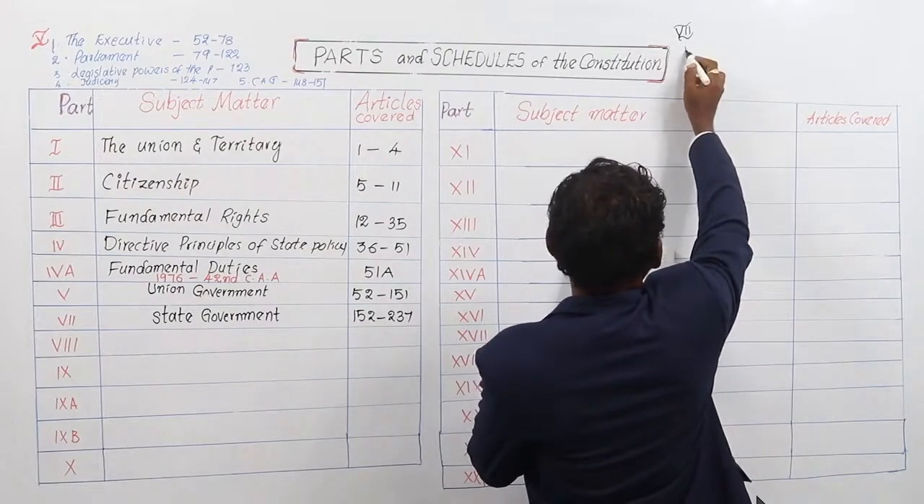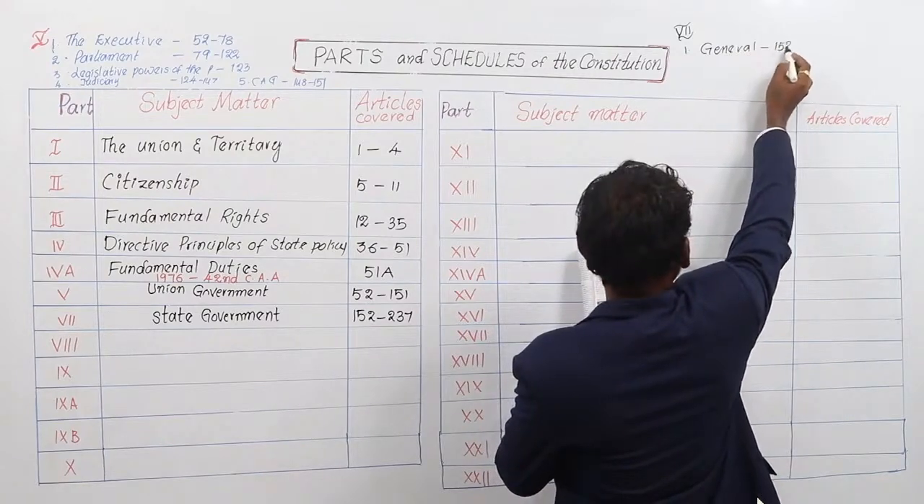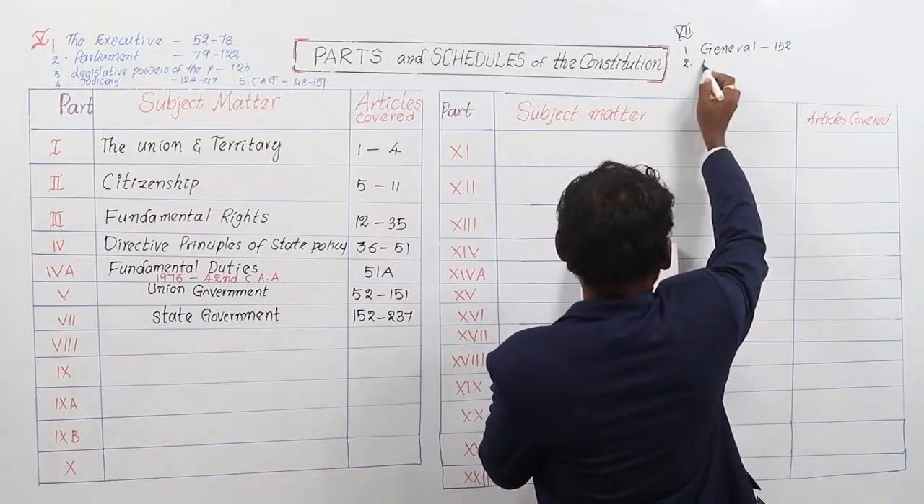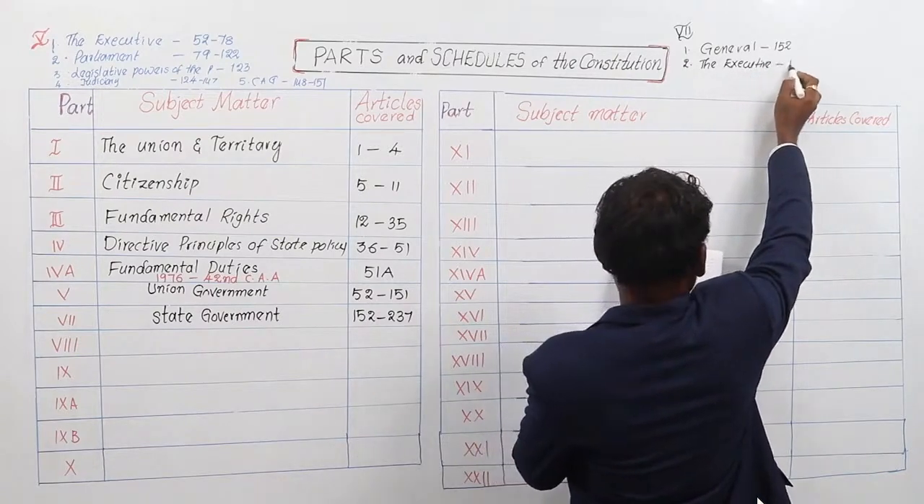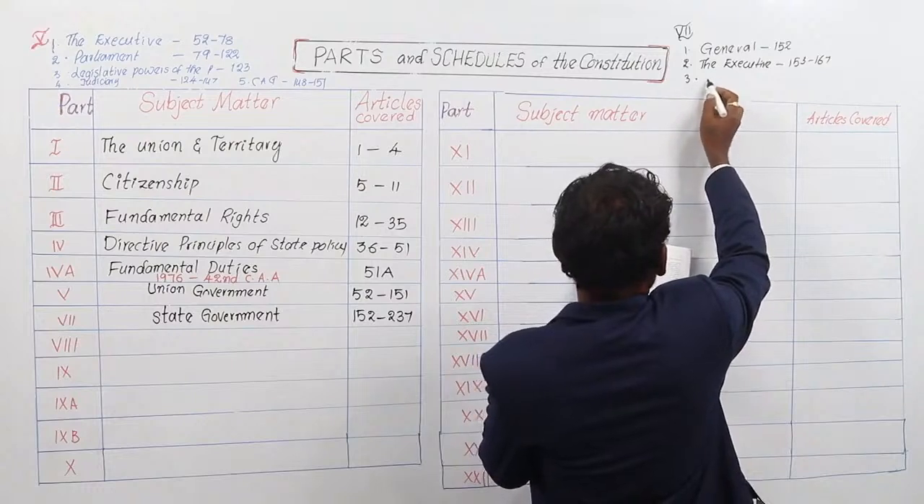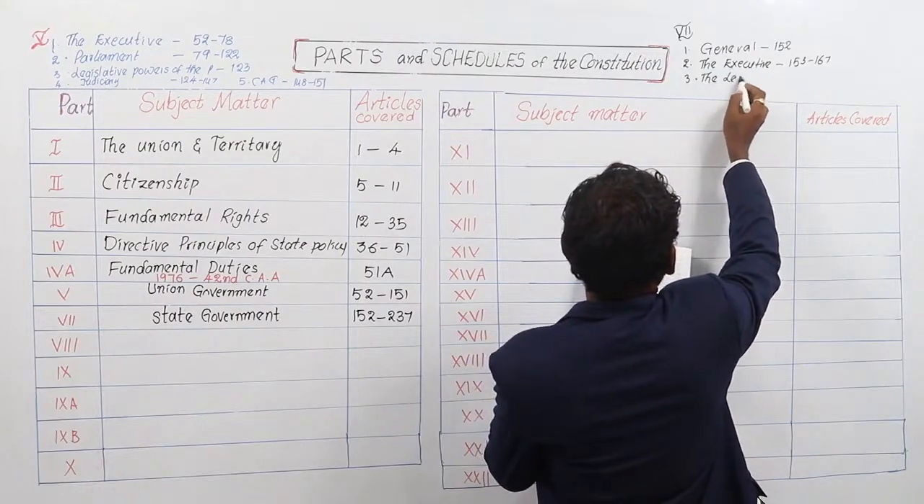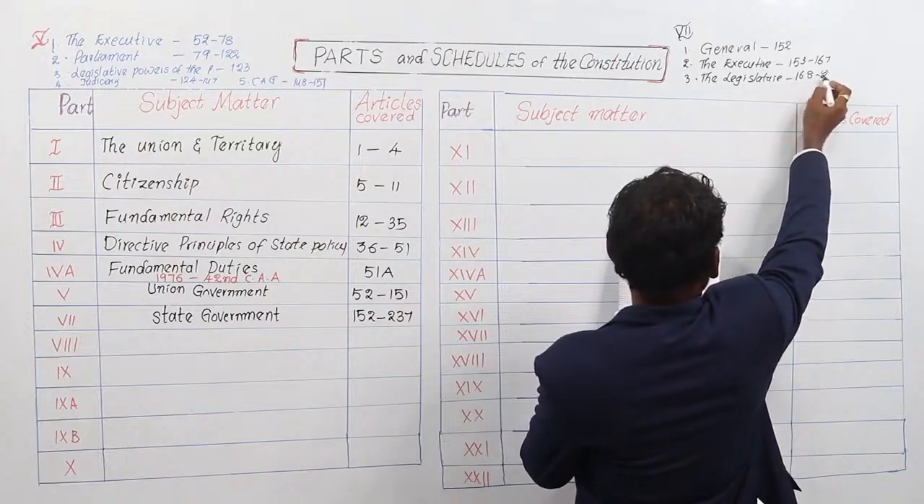Number 1 is Chapter 1, General Matters, Article number 152. Chapter 2, the Executive of the State Government, Article number 153 to 167. Chapter number 3, the State Legislature, deals with article number 168 to 212.